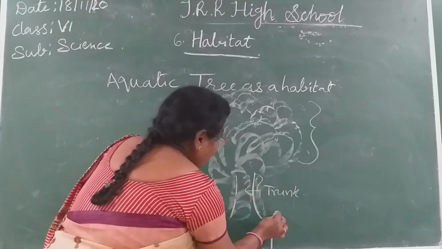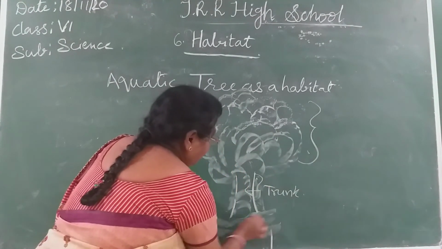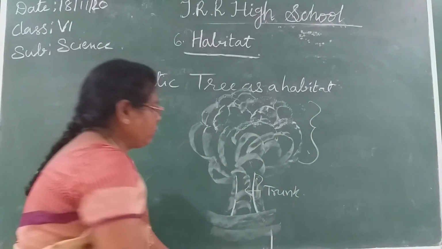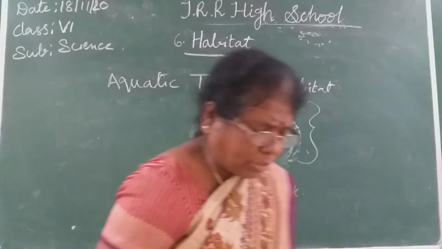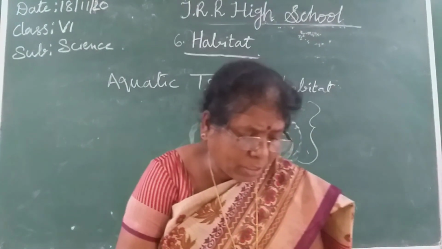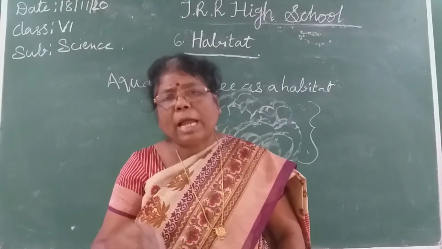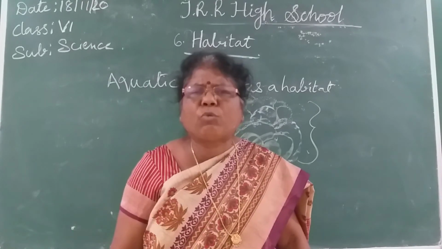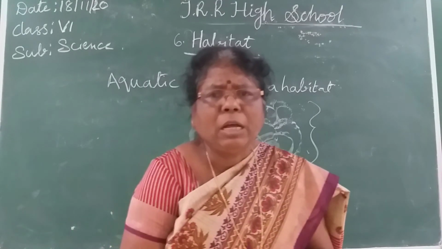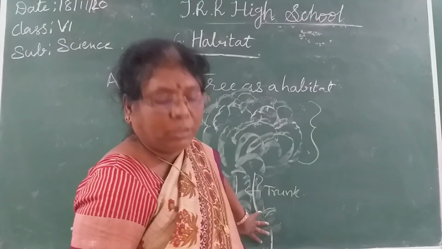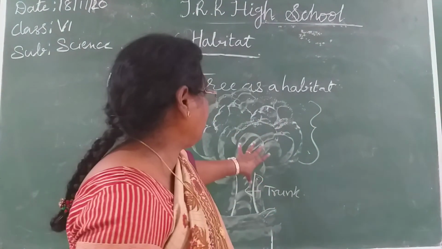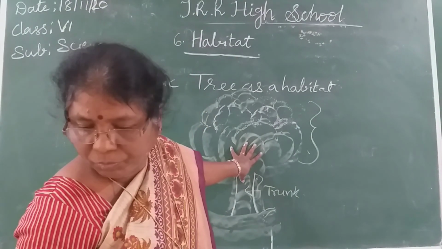Now at the base of the tree, you will find ants, many insects will be there. Especially ants will be there, earthworms will be there, isn't it? And other organisms you will find here at the base of the tree. So that is tree as a habitat. Understood?